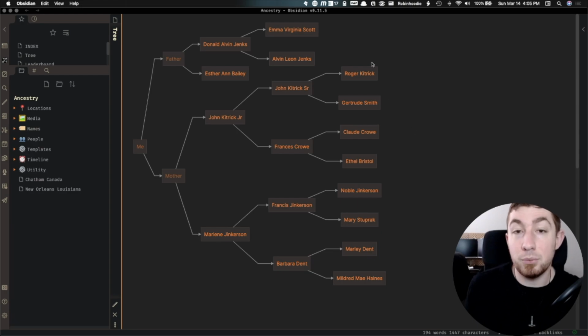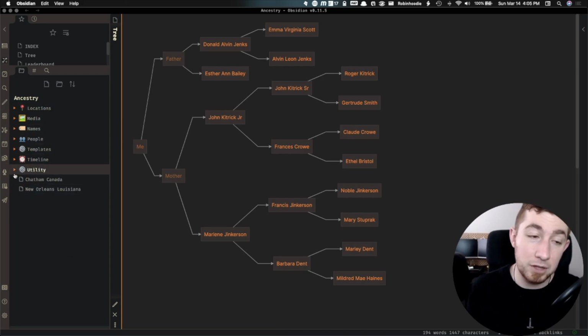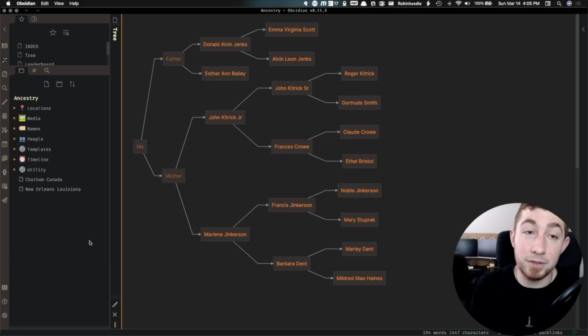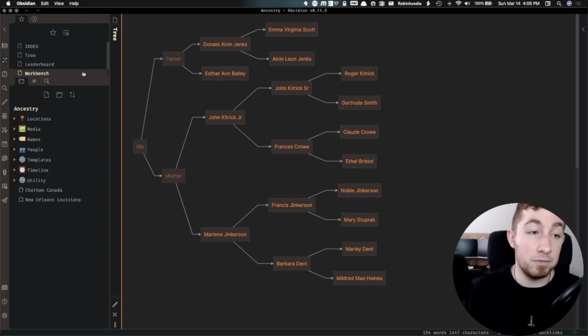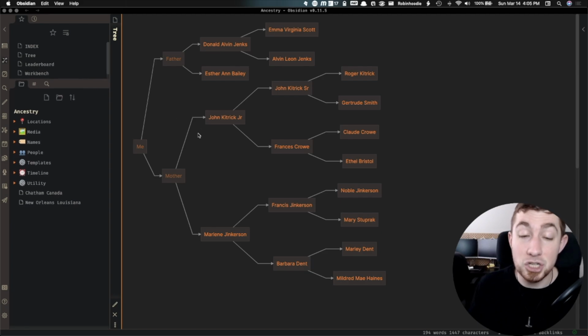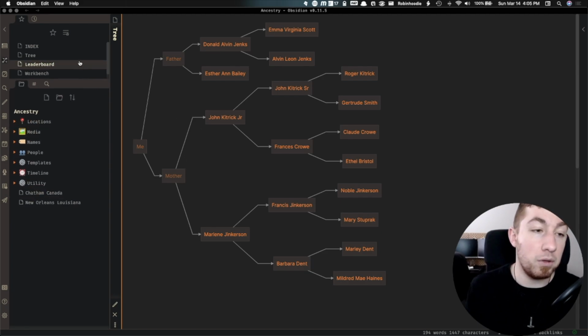But what happens is that whenever I make a new note, a new person, name, date, or location, it automatically goes to the root of the vault. This way I can work on items, and when I'm ready for them to be filed away, I can put them into their respective folders. I know that things at the top level are things that need to be filed, and I'm not overcomplicating this very much because I need something that just works. So that's basically the system in a nutshell.